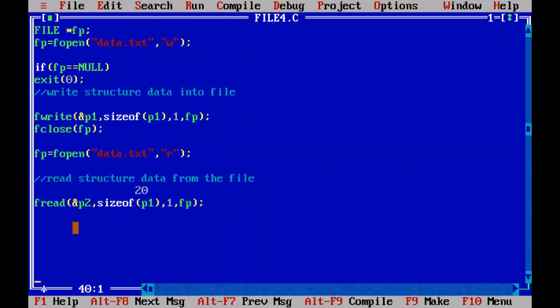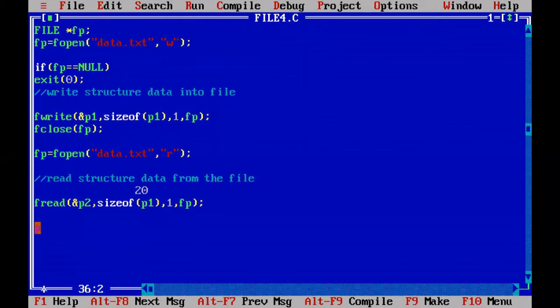But from where did we get the values into P2? We got values into P2 from the FP file. So who retrieved it? Our function fread. Fread will read 20 bytes of data only one time from the FP, and that retrieved data is stored into P2. Now if you print P2, the data that we retrieved is printed.